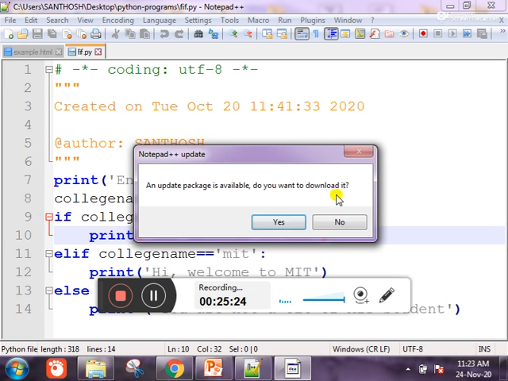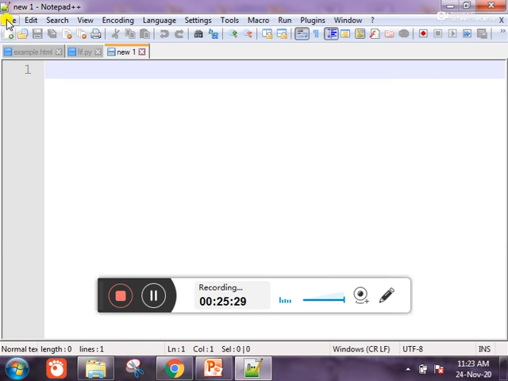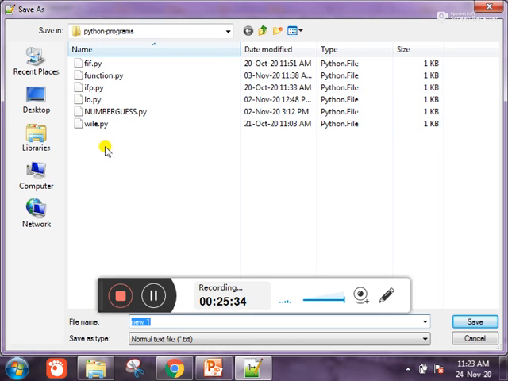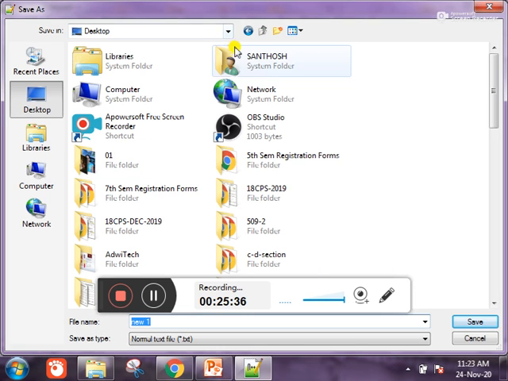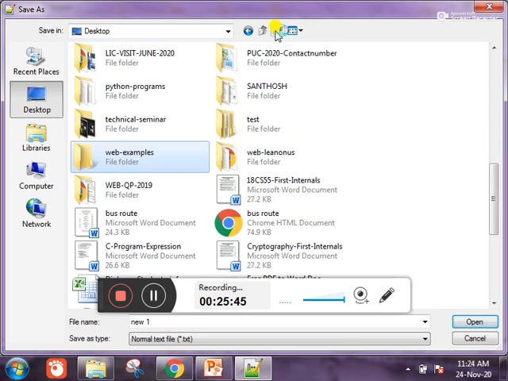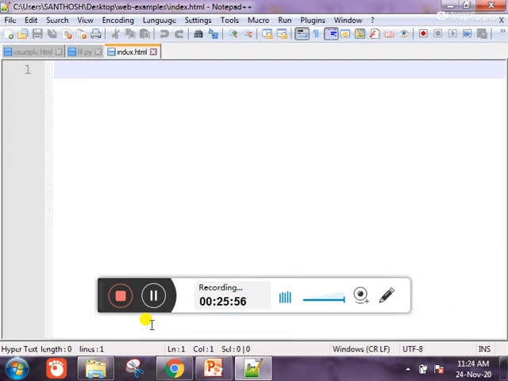First, what we need to do? Open a new file. First we have to do Save As, and then I go to Desktop. Here I create one new folder, web examples. Inside this web examples folder I save the first file. How do you save? Index. Your main page you have to save in the form of index.html.